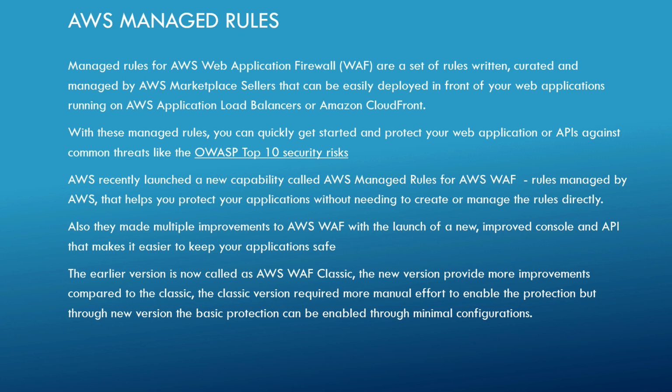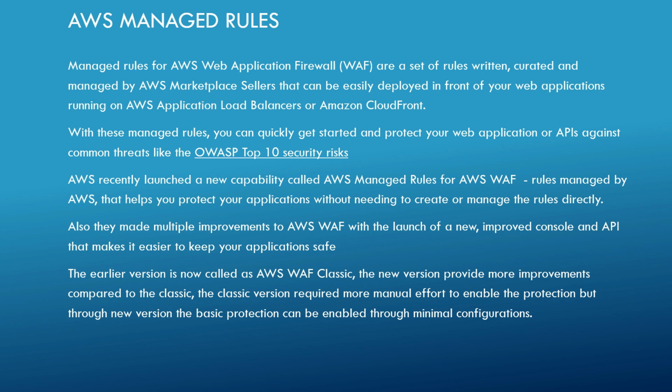With this managed rules, you can quickly get started and protect your web application or APIs against common threats like OWASP top security risk. So what we were reading is we need to define a rule, right, to block this kind of request. But if you want to create the rules manually, you need to put a lot of effort. But this managed rules will help you. It's already having a predefined set of rules, so that we can subscribe and we can enable those rules, so that you can easily enable the filter.